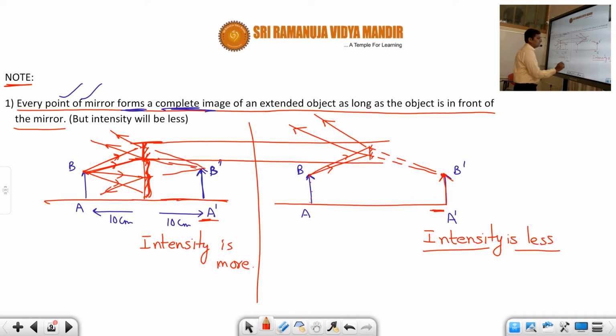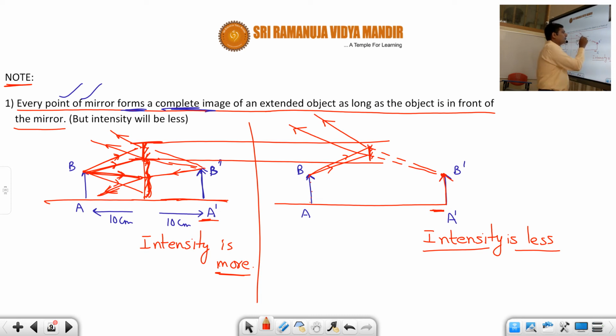Why is the intensity more? Because of the presence of this mirror, more rays are falling, and there are more reflected rays, and when you extend these reflected rays you get the image. So the intensity of this image will be strong, whereas here that much portion of the mirror is not present.